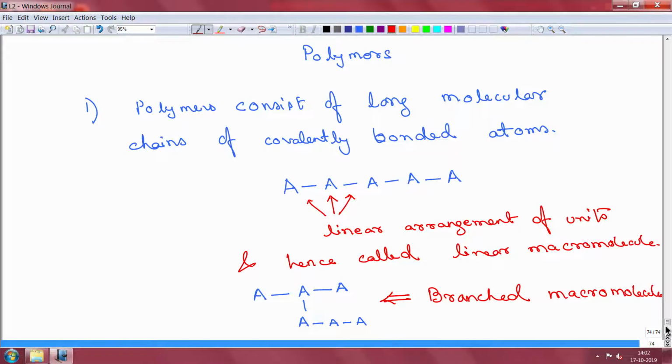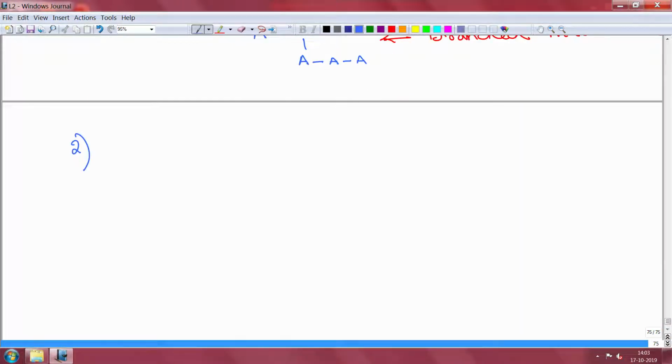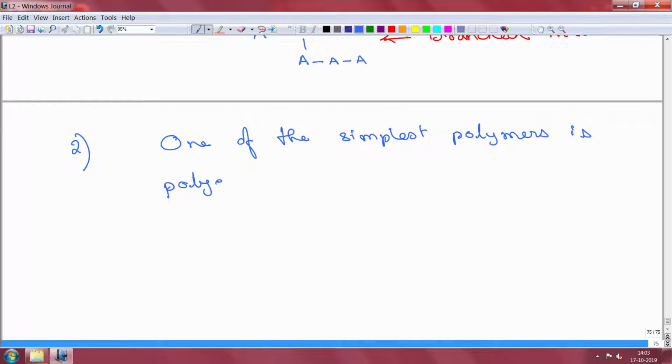Okay. Another important point that we discussed last time was that one of the simplest polymers is polyethylene. And here your CH2 is the monomer, the repeating unit.